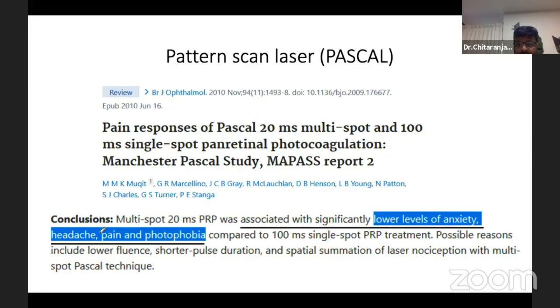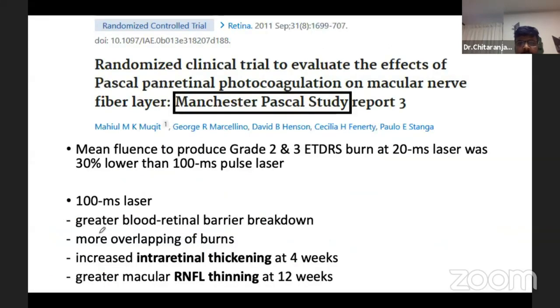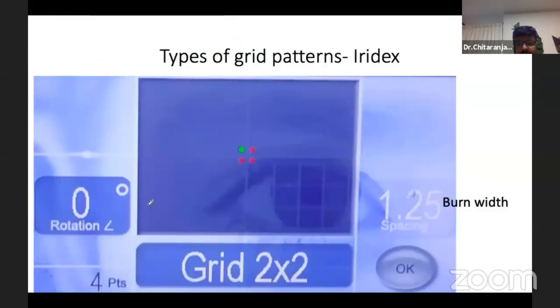Pascal for PRP is associated with significantly lower levels of headache, photophobia, and pain. The Manchester Pascal study showed that the mean fluence to produce grade 2 and grade 3 burns at 20 millisecond was about 30% lower than at 100 millisecond pulsed laser. At 100 millisecond laser, there was a greater blood-retinal barrier breakdown, more overlapping of the burns, increased intraretinal thickening at 4 weeks and greater macular RNFL thinning at 12 weeks. So all these are taken care of if we use a 20 millisecond Pascal burn.